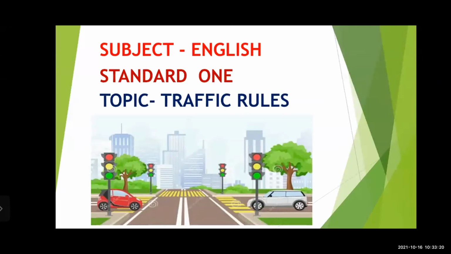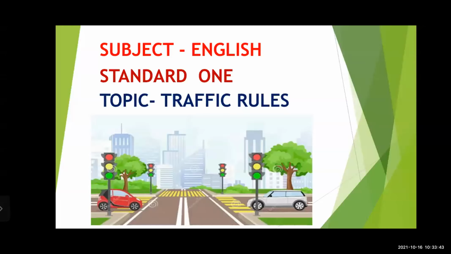Here it is. What is in the picture, students? Yes, dear students, what do you see in the picture? Traffic rules. Which picture do you see?